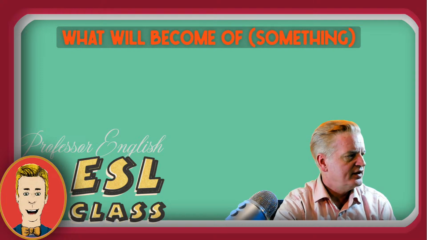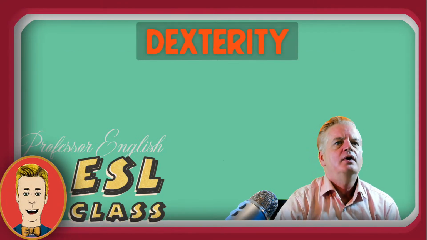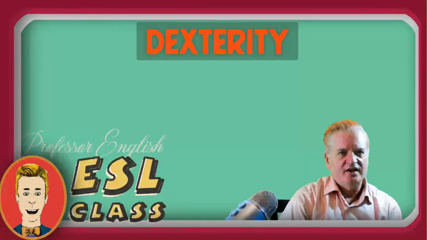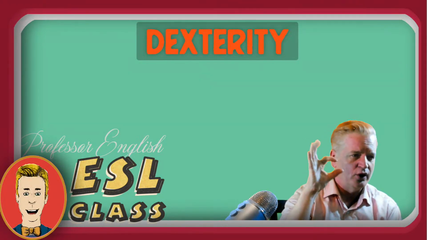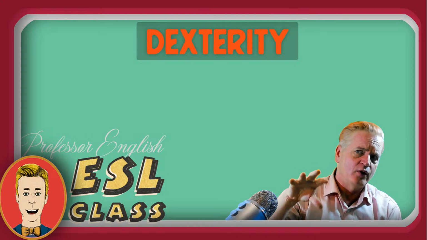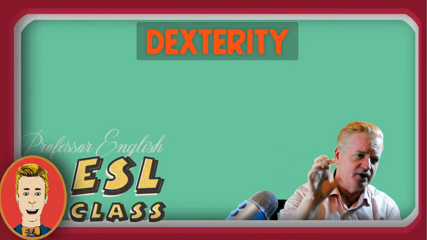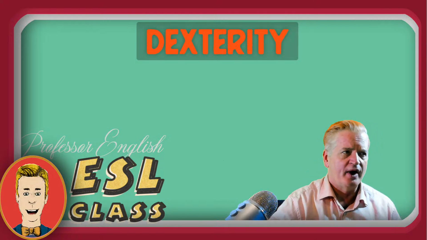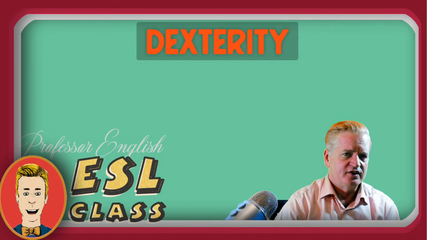All right, here is another vocabulary word from Chapter 5 of David Copperfield by Charles Dickens, and that is dexterity. And dexterity means very good with your hands, or maybe even body. I think physically. I mean, mostly I think it should be your hands if you're talking about being dexterous, but it could be, I guess, your whole body. So let's see how we use that in a sentence.